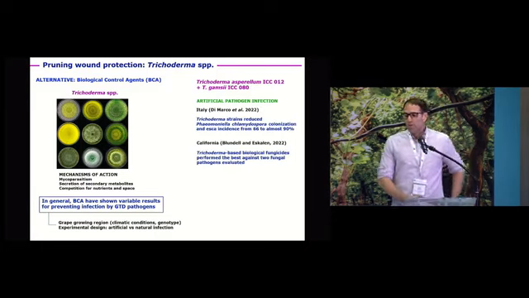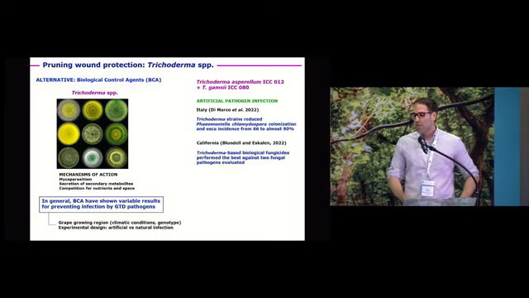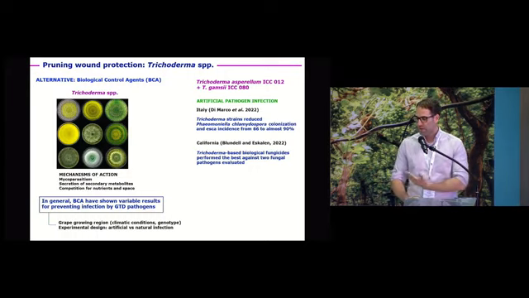The first one is the use of this mixture, Trichoderma asperellum ICC12 and Trichoderma gamsii ICC80. Under artificial pathogen infection, under high inoculum pressure, this mixture of two Trichodermas worked very well in Italy, as Liesel mentioned, in a 9-year trial, reducing the tiger stripe symptoms from 66 to almost 90%.